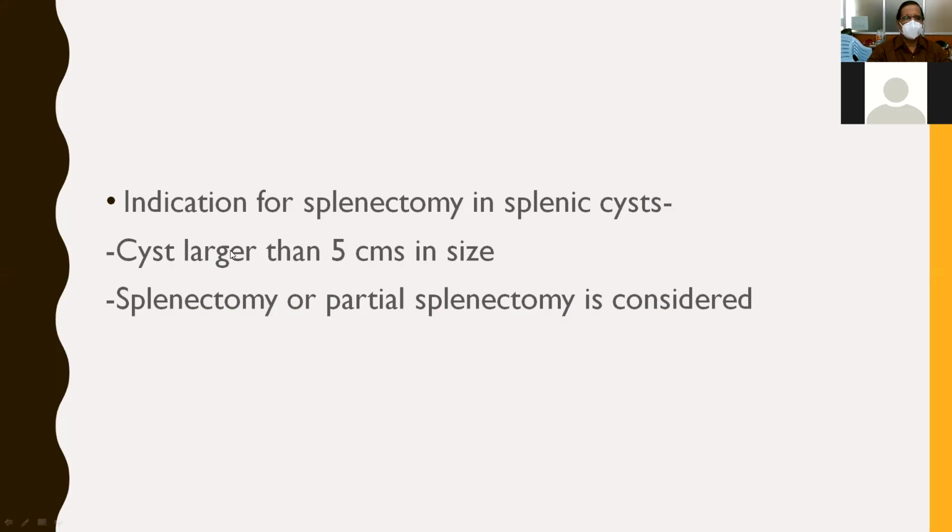Next, what are the indications for removal of a splenic cyst? When the splenic cyst is more than 5 centimeters, you have to go for excision of the cystic lesion, or you have to go for splenectomy or partial splenectomy. And if there is any bleeding on removal of the splenic cyst, we have to go for partial splenectomy or total splenectomy. If the cyst gets complicated by infection, then you have to go for splenectomy.